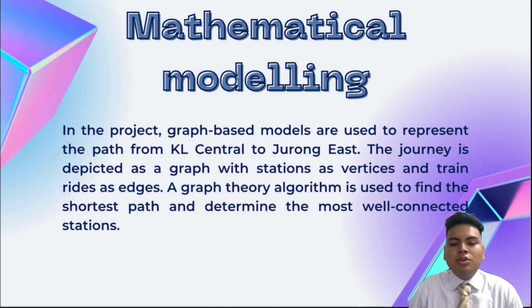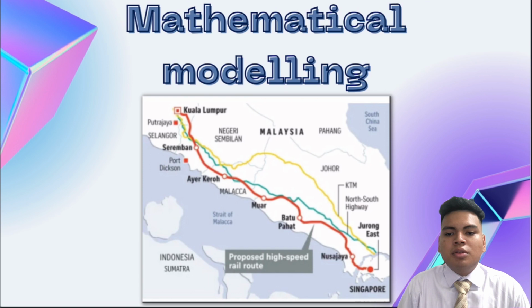So in this project, the goal is to identify the shortest route for the high speed rail, which is HSR, between KL, where we start from KL Central, and Singapore, which is Jurong East. This will be done by mathematical modelling and considering the distance of potential paths. A figure is shown that depicts the possible shortest route.